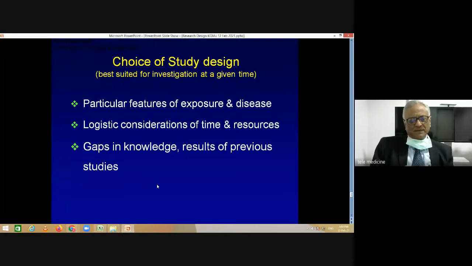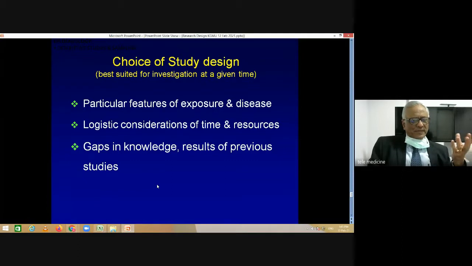And then, most important, and this has more to do also with your research question, where are the gaps in knowledge? Several times we do studies about things which we already know. That doesn't really add to anything in the literature.